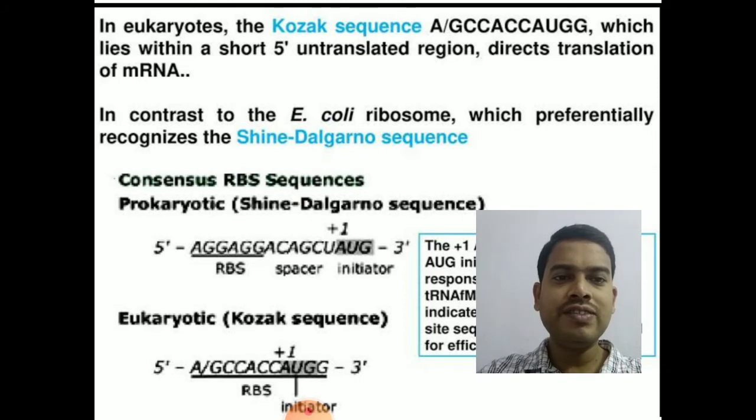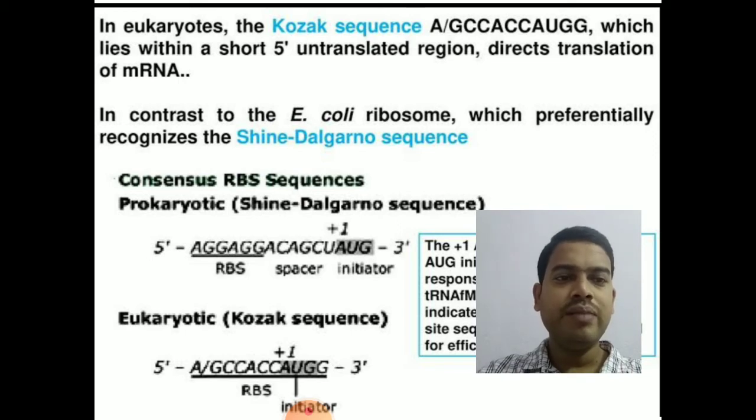The Shine-Dalgarno sequence is present in the mRNA, and the anti-Shine-Dalgarno sequence is present in the 30S subunit. Whereas in eukaryotes, the Kozak sequence is present in the mRNA, and the anti-Kozak sequence is present in the 40S subunit of the ribosome. The Shine-Dalgarno sequence is especially present in prokaryotes. It is absent in eukaryotes. In eukaryotes, it is called the Kozak sequence. These sequences play an important role in binding of mRNA and ribosomes.